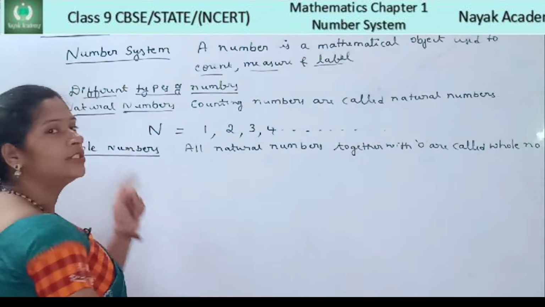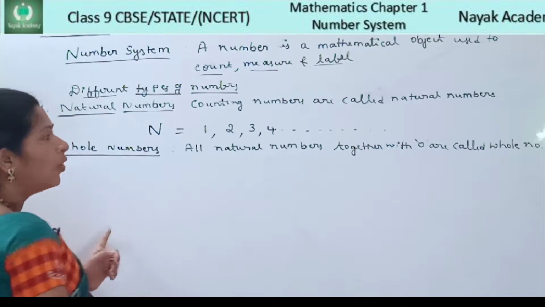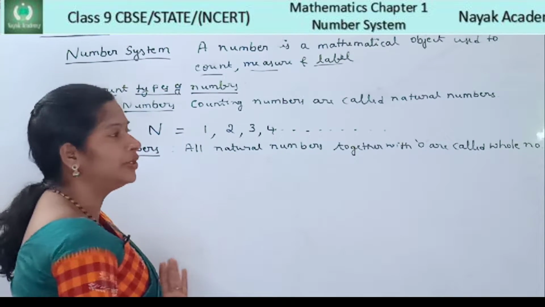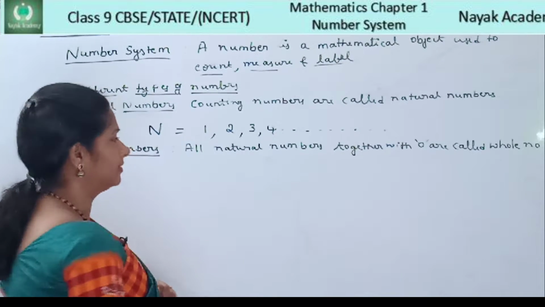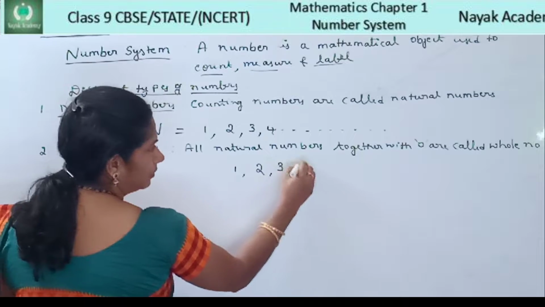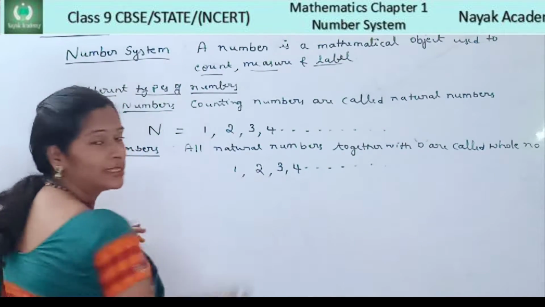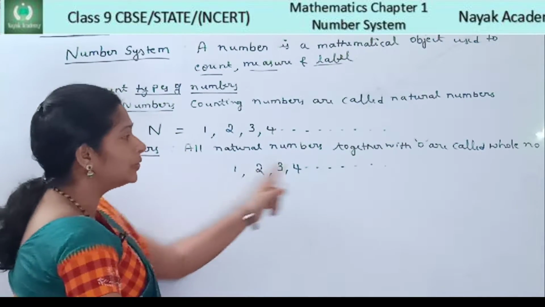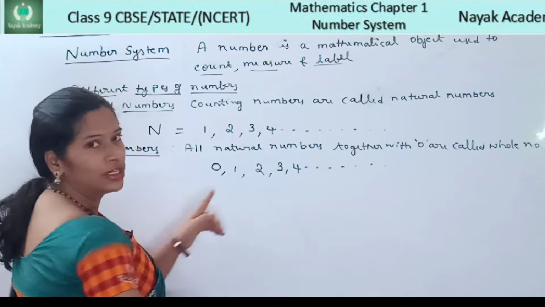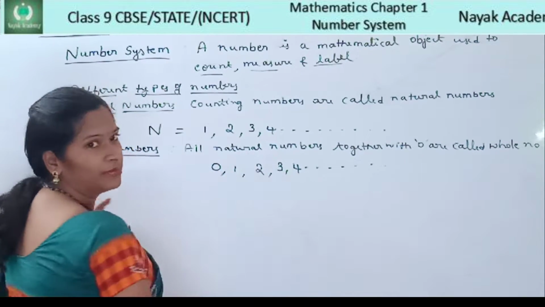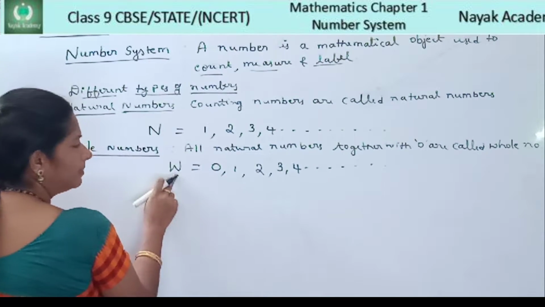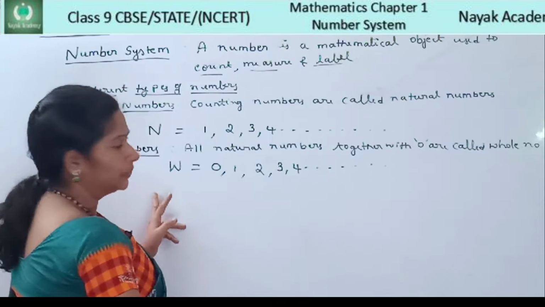Second type of numbers, whole numbers. What do you mean by whole numbers? All natural numbers together with the 0 are called whole numbers. All the natural numbers 1, 2, 3, 4 and so on, these numbers are natural numbers. If we add 0 to these natural numbers, then such type of numbers we call whole numbers, and it is denoted by the symbol capital letter W.